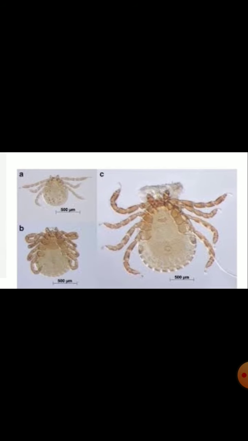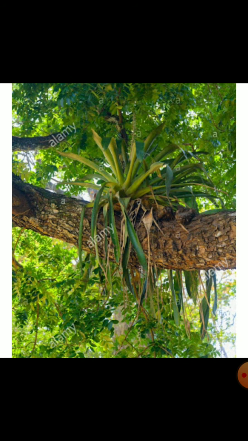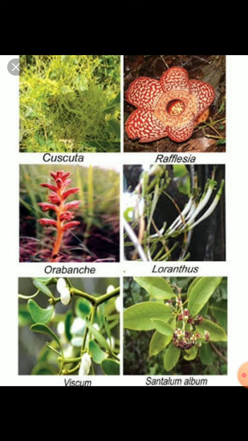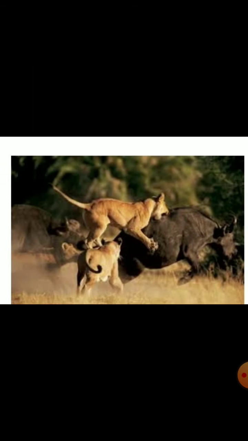Ectoparasites and endoparasites, plant parasites. Then the last point is predation, the type of interaction in which a larger organism attacks, kills and feeds on a smaller organism is called predation.